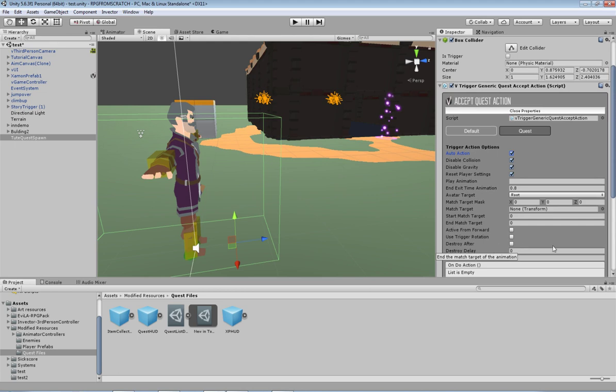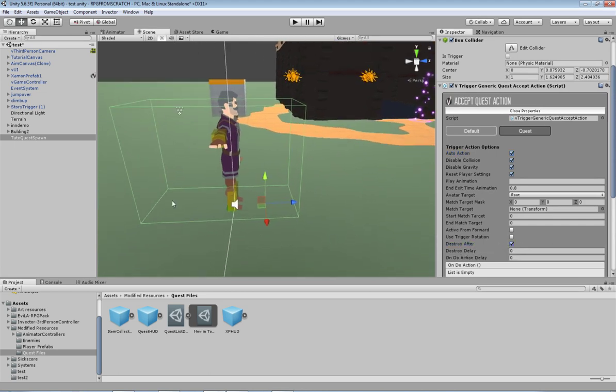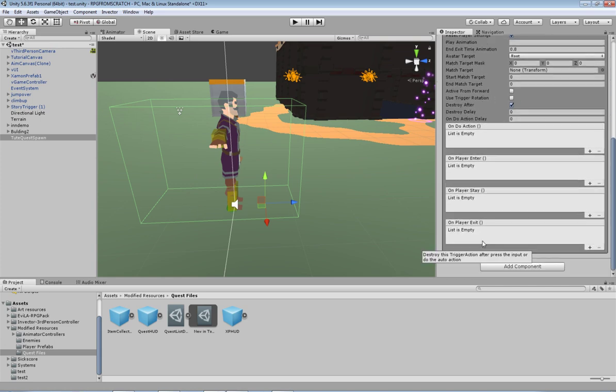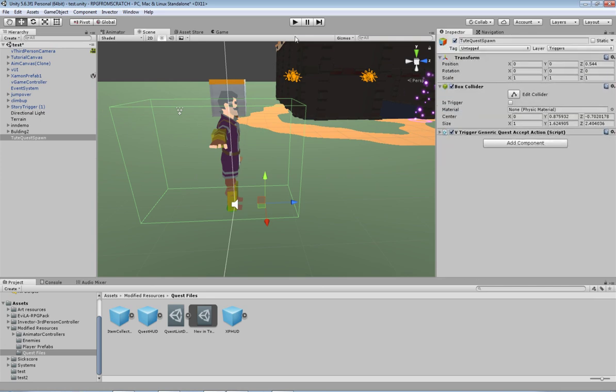One of the other things we need to do as well is actually destroy after. So what will happen is once the thing's triggered off, it's going to give the player the quest automatically, and then it's actually going to destroy this collider, so you can't go back and get the quest again for no reason because you won't be able to finish it. So we don't want that. So on that should be enough to go. So let's just test that out for now.